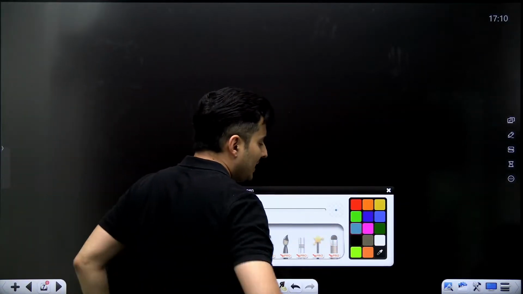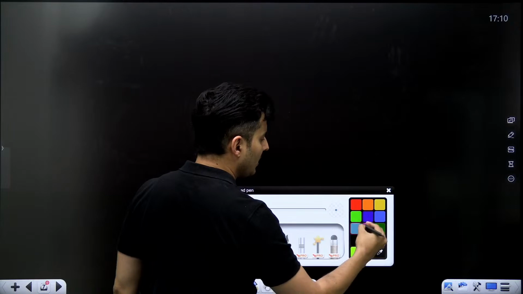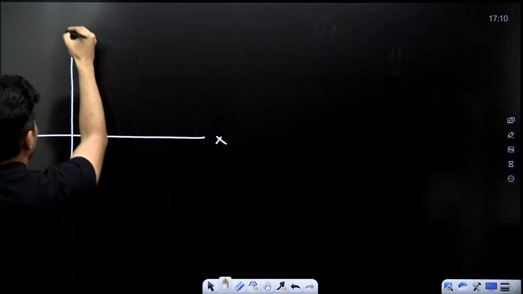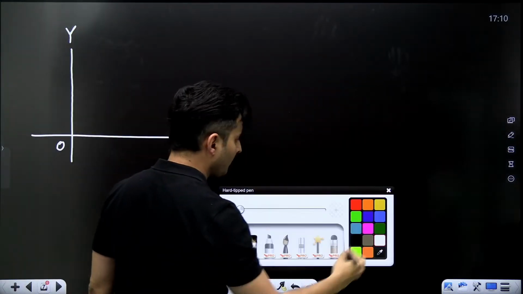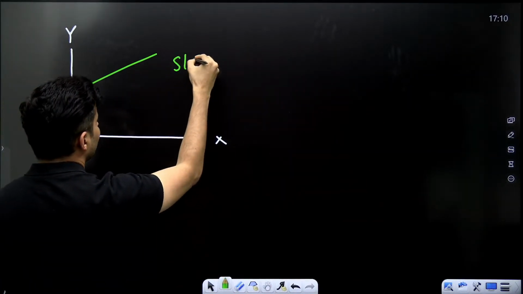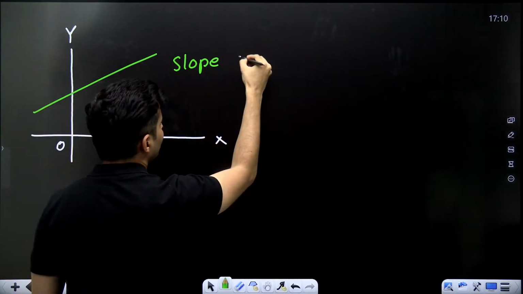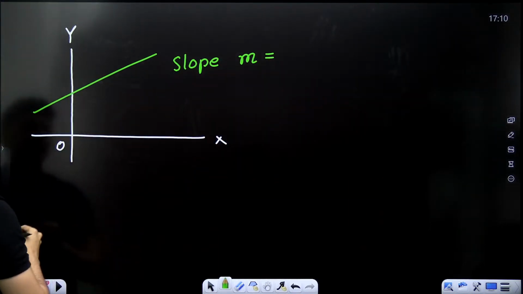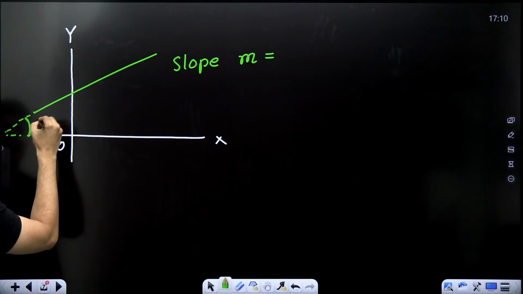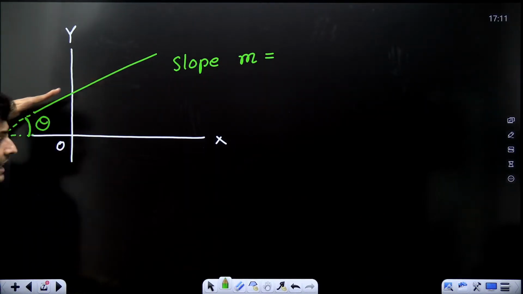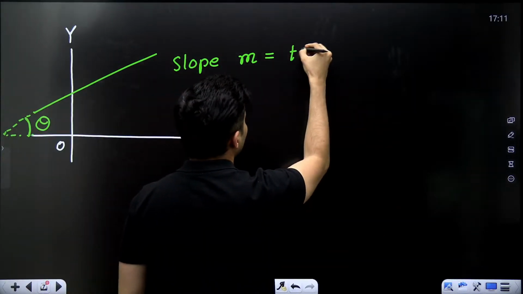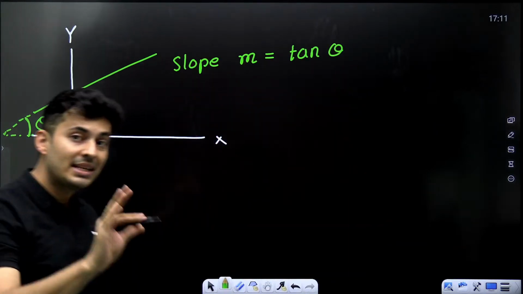So imagine, my dear warriors, if I have the axis like this, this is the x-axis, this is the y-axis, this is the origin, and if I have a straight line over here, then the slope of that particular line, which is basically m, is given by the following. You see where that line intersects the x-axis, measure that angle, let's say it is theta, then the value of the slope is basically tan theta.